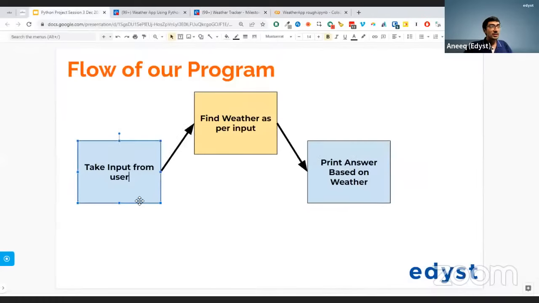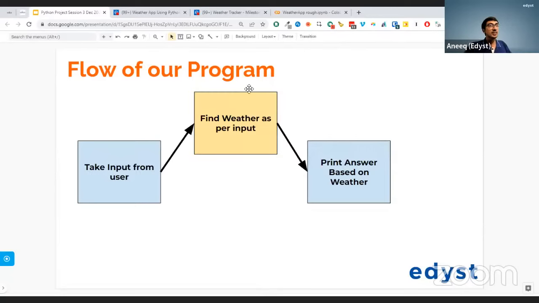So the first part and the last part are going to be done by us. But the middle part is not going to be done by us, it's going to be queried from an external system. Okay. So these are the three parts of it. Let's go to the next thing now.